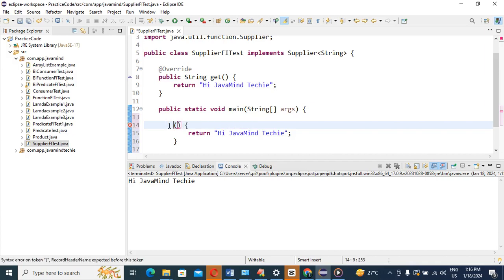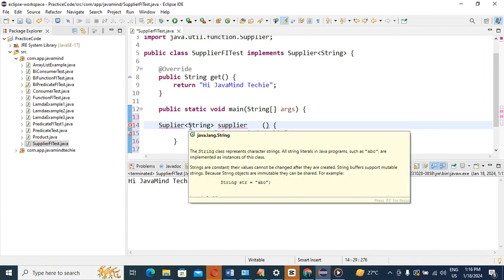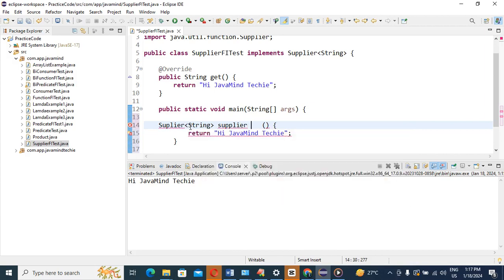So for this purpose, what can we do right here? Supplier, our functional interface. It expects, generally, a String, as a reference, the supplier. Yes or no guys? Tell me, any doubt till now? It should not be. You should not have any issue, right?